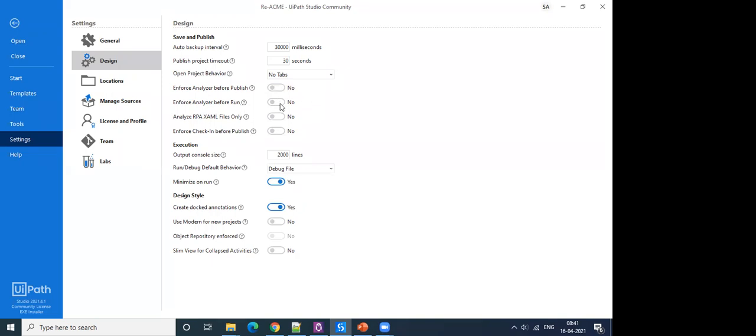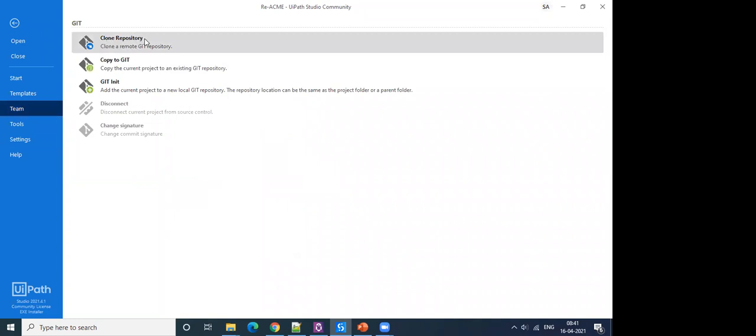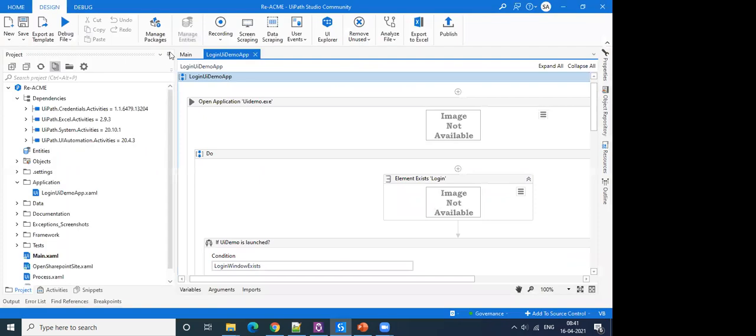Likewise, we have analyzer before run. And there is the option enforce check-in before publish. This is related to version control that we talked about in the guidelines section. When this option is enabled and you have opened your project by cloning a repository, whenever you make any changes to your project, it will show you, with the pencil symbol, that 4 check-ins are pending or 5 check-ins are pending.